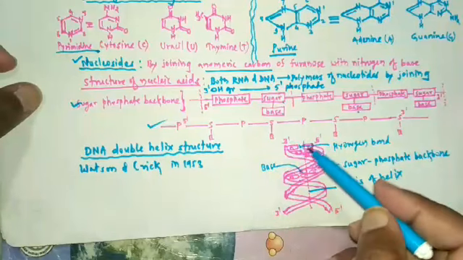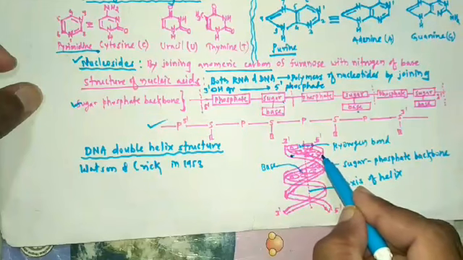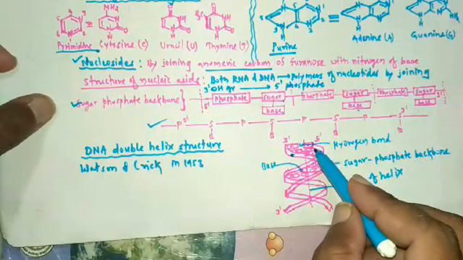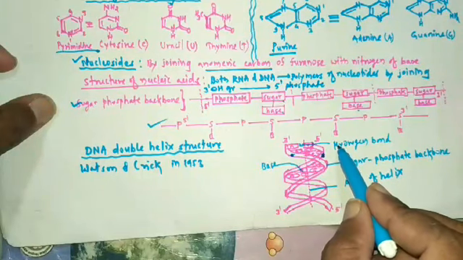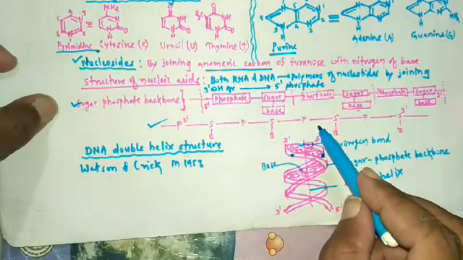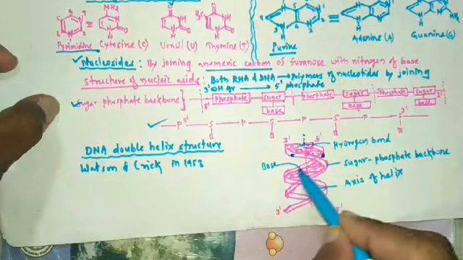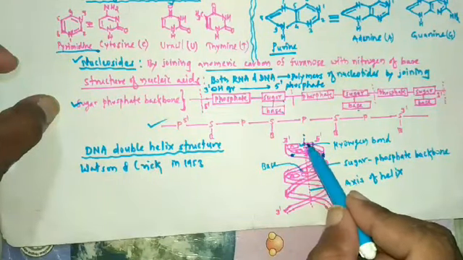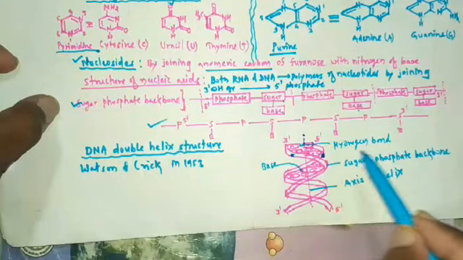So DNA is composed of two polynucleotide chains or strands. So these polynucleotide strands are wound into a right-handed double helix.